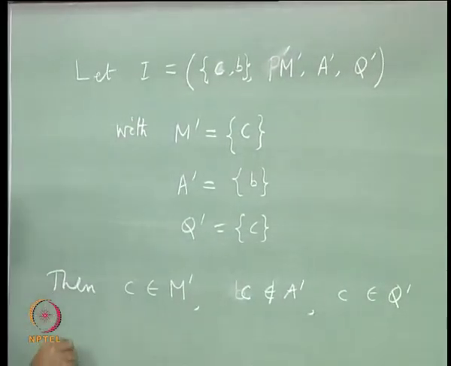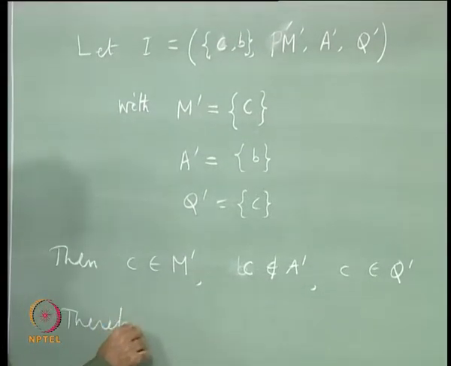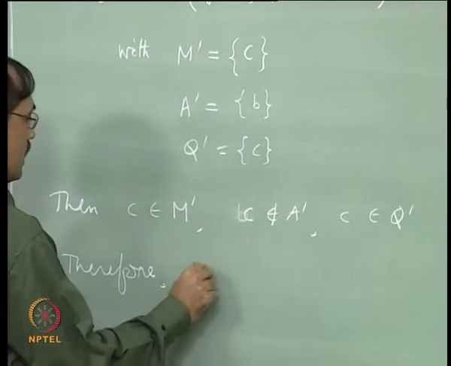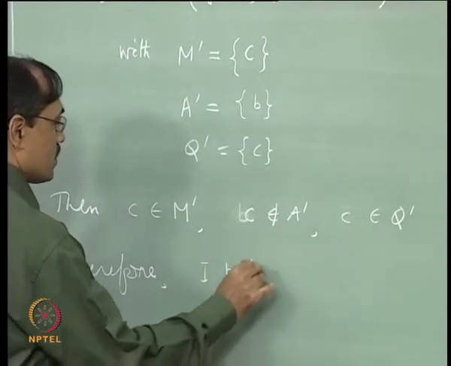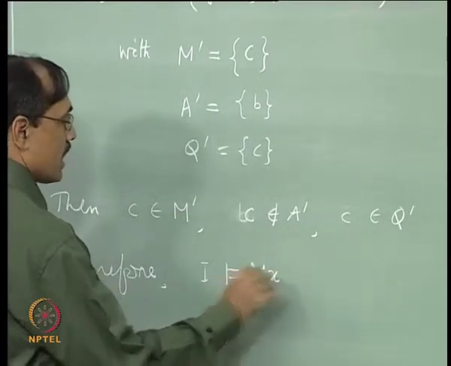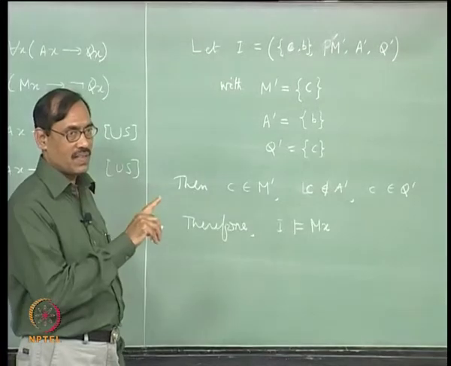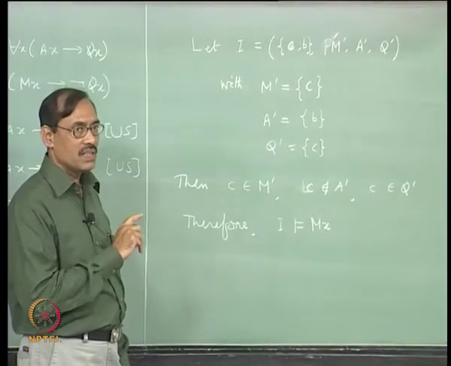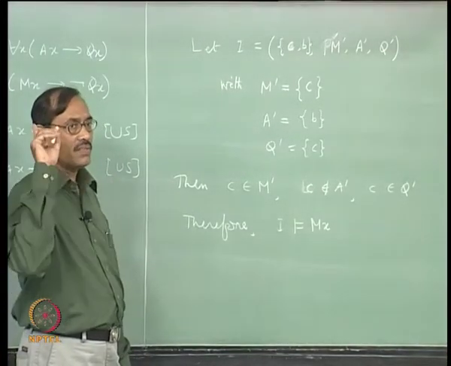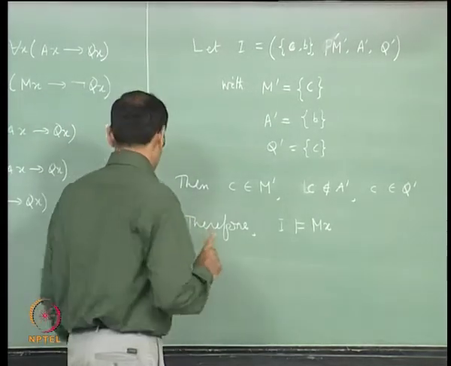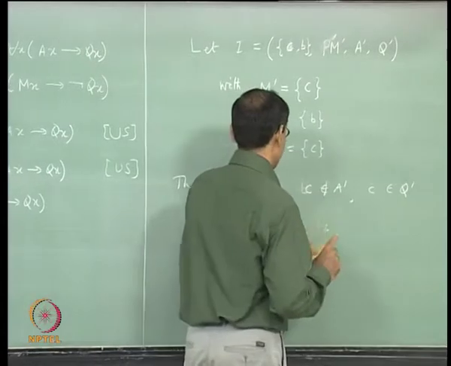Therefore, what happens? I satisfies M x, not M x, we should have M C only, right, but there is no C. So, you have to see the first sentence, for each x M x implies not Q x. So, is it satisfied? Directly you can see or not?